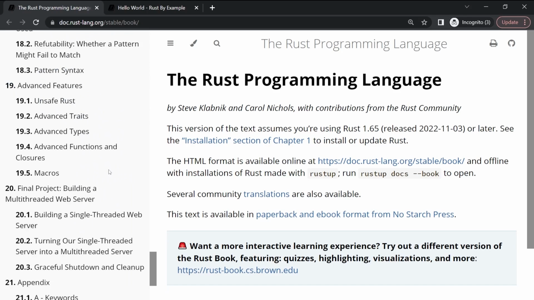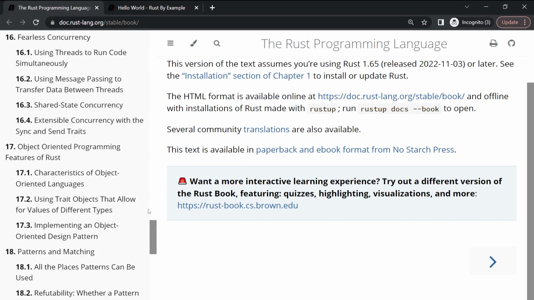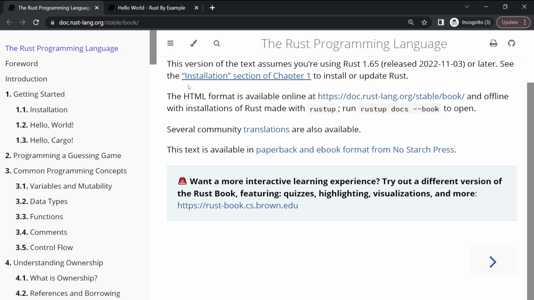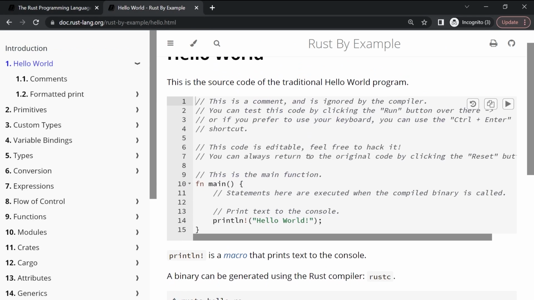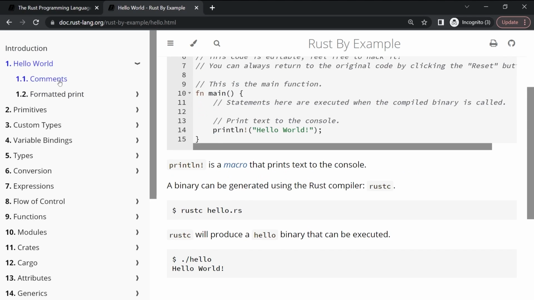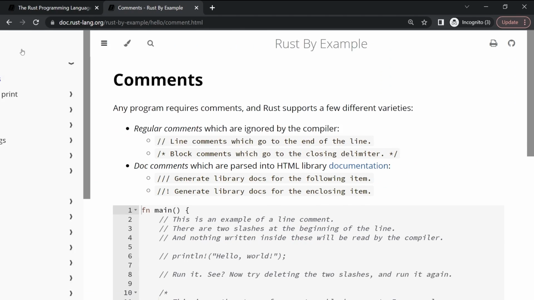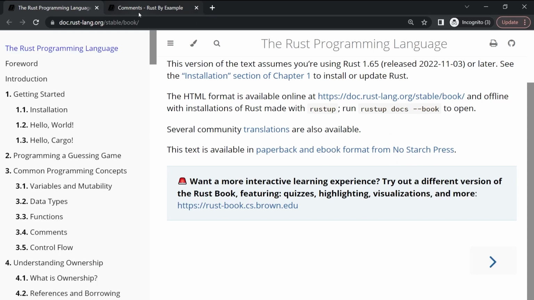All right, so there's tons and tons of information here about Rust. And if you ever have a question, you're ever unsure, you can Google it. You can use the Rust book. It's absolutely awesome. Another example of this is Rust by Example. It has an introduction, but it starts out with hello world. And all this shows you the code and everything within it. It explains a lot of things in detail, and it's broken down really well. I think I actually might like this a little bit better than the Rust Programming Language book, but both are